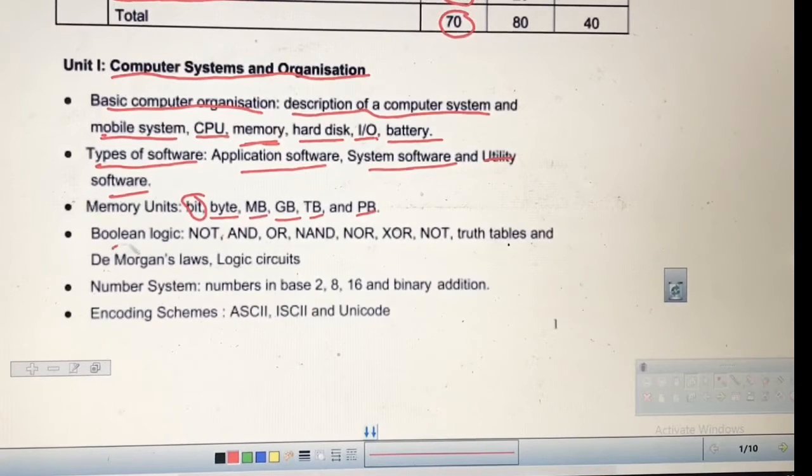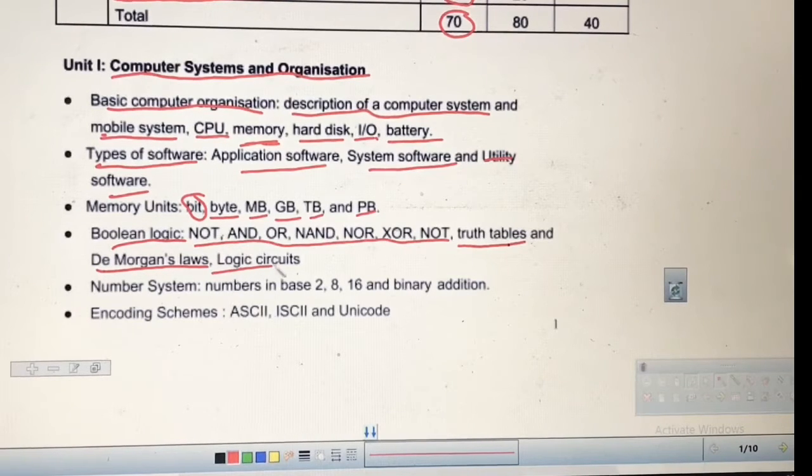After that there is Boolean logic. In this Boolean logic there are logic gates. These are explicitly mentioned. These logic gates you have to study. Then truth tables based on these logic gates as well as the Boolean expressions. De Morgan's law is mentioned in your syllabus. There are 2 De Morgan laws. We will study them in detail and also prove them.